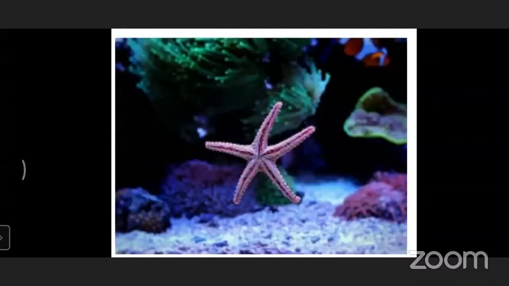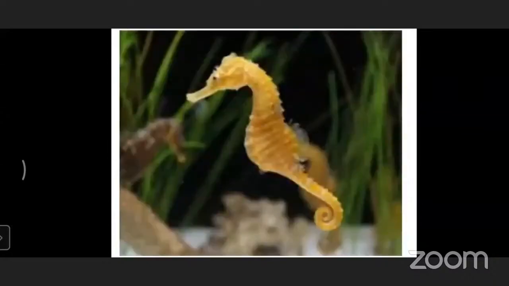Can you guess the next animal? Which animal is that? Starfish. Okay. And what is the shape of that starfish? Star shape. Very good. The shape of that starfish is a star. Now, which animal is that?